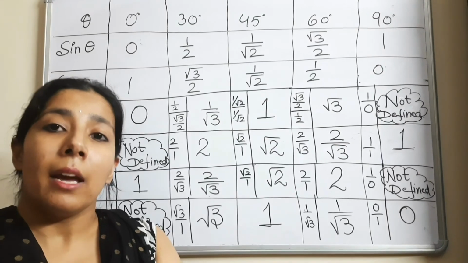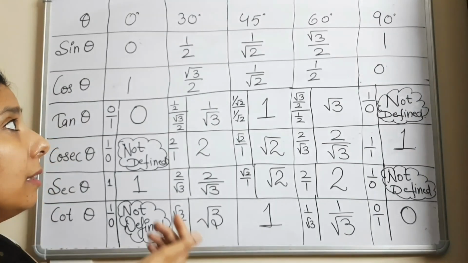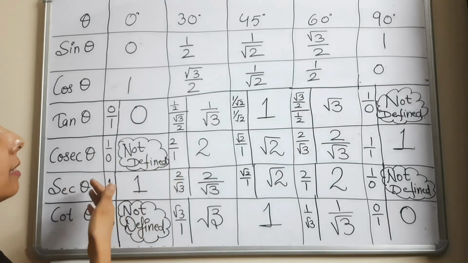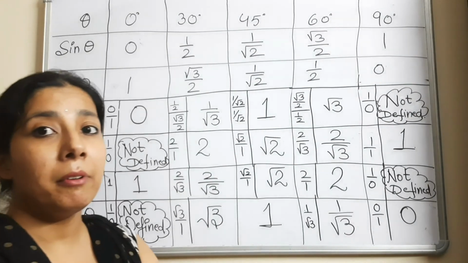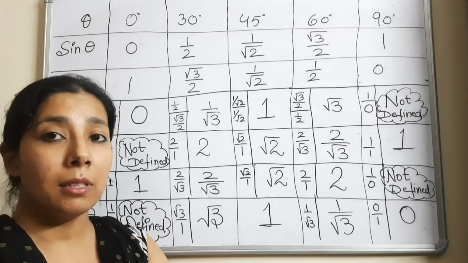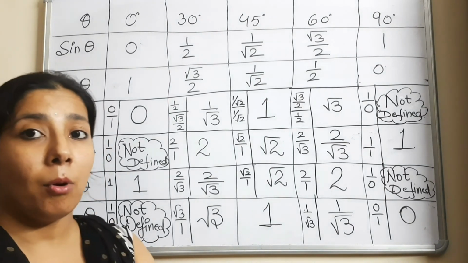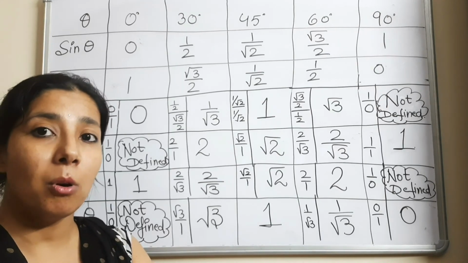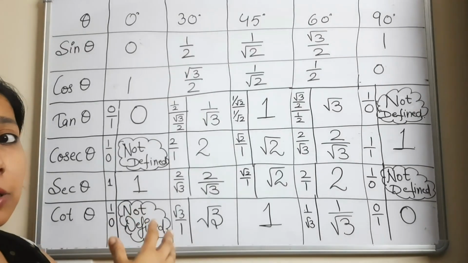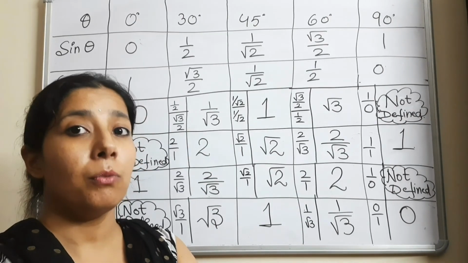While solving the questions, I also told you how you can find the values of the other trigonometric ratios. Like if sine 30 degrees is given to you, you have to find the value of sine 15 degree. Then how we will do the calculations, we will discuss all those concepts also in the further videos. And also we will be discussing the questions from the book, in which we will be solving the questions based on this table, how you can use this table for solving the questions. So I will upload the video on the solution of questions also.